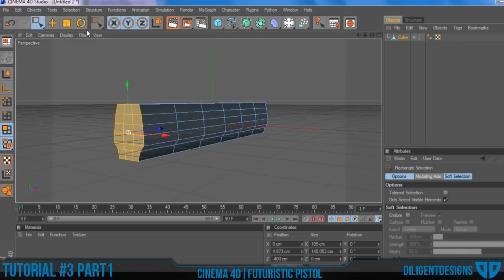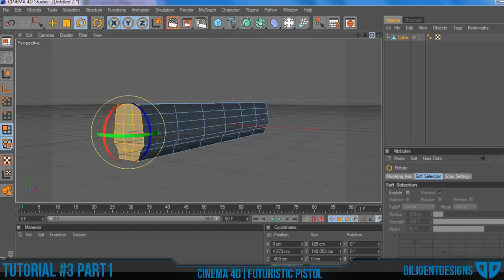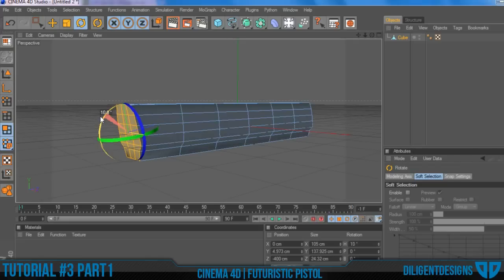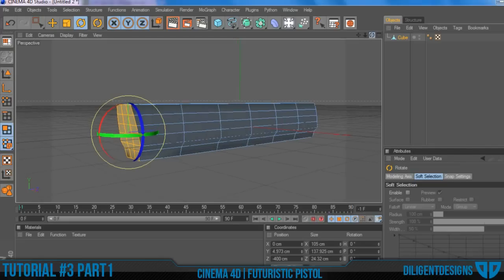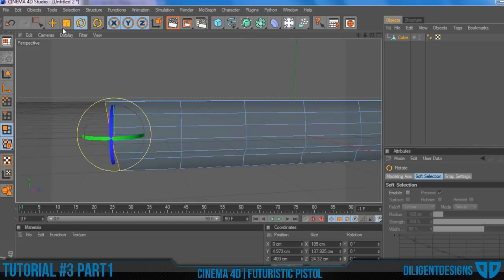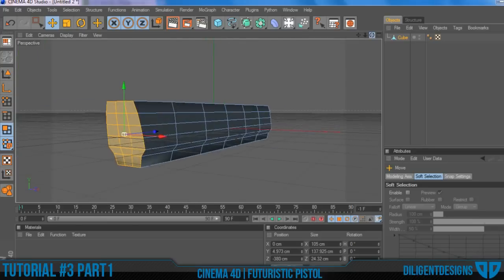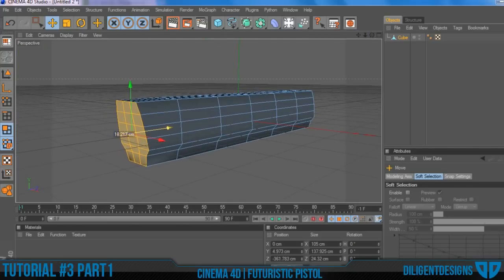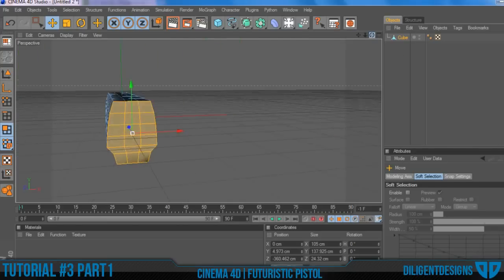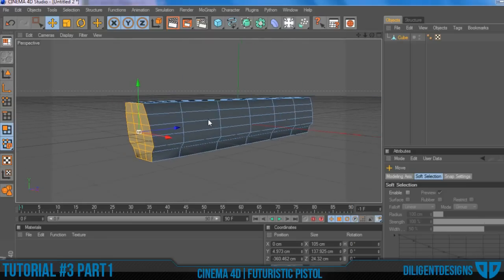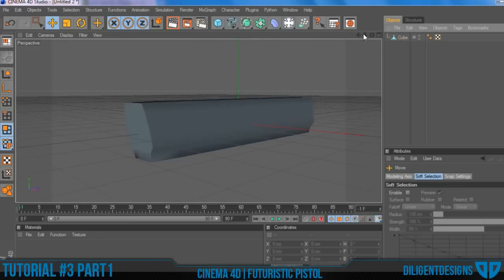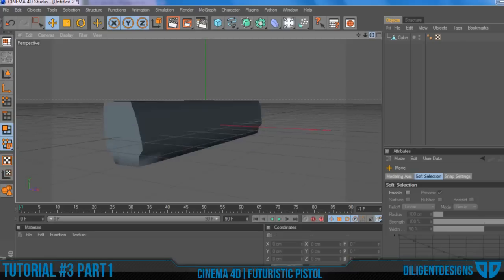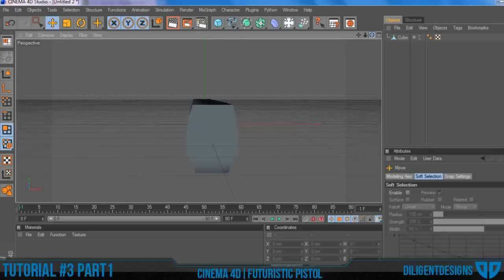So after you've done that, go into the rotation tool, and what we're going to do is rotate it 10 degrees outward like that to give it more of a slant, because as I said, sci-fi guns have slants and jagged edges and stuff like that. So once you've done that, you will have your basic shape of your gun model.